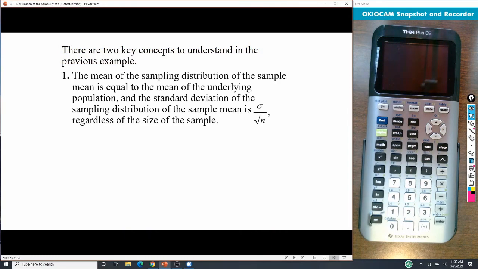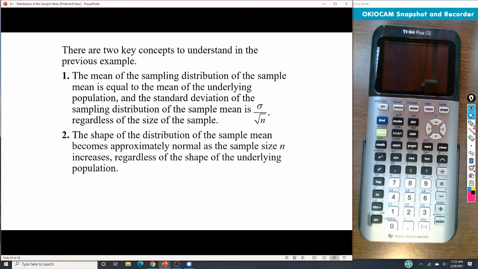All right, so our key concepts here. The mean of the sampling distribution of the sample mean is equal to the mean of the underlying population, and the standard deviation is still sigma over square root of n, regardless of the size of the sample. We also see that as n increases, the more it looks like a normal distribution.